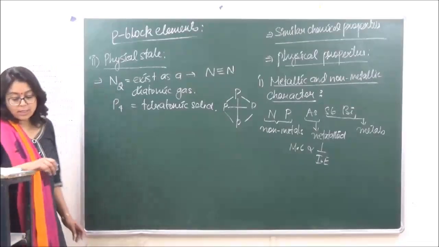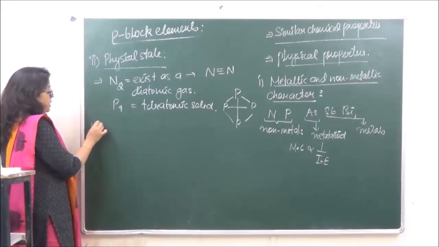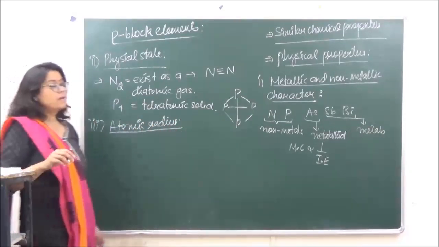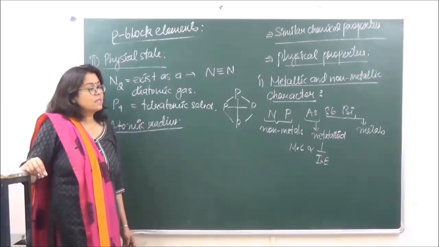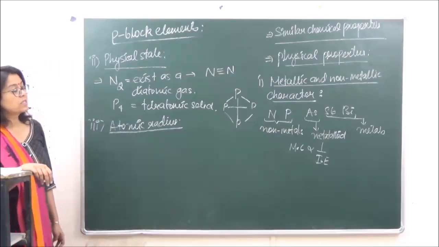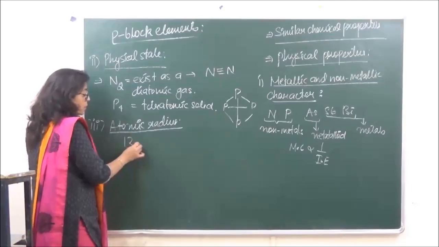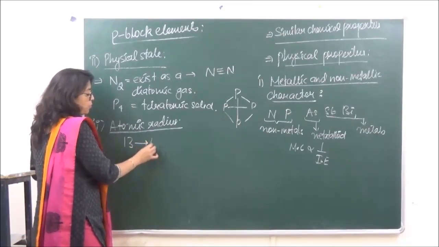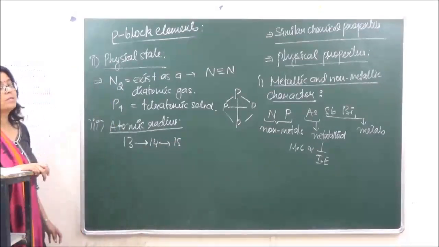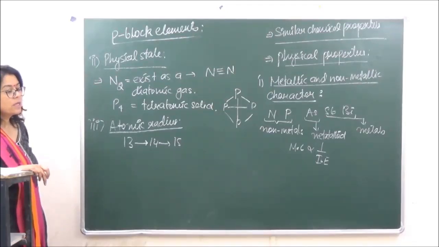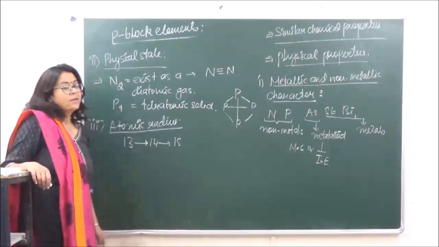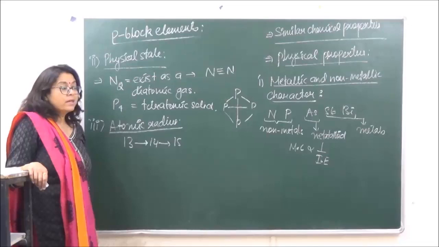Then let's go on to the next, third property: atomic radius. Now when we are discussing the atomic radius, let's compare it with group 13 and group 16. When we go from group 13 to group 14 and then to group 15, the atomic radius will keep on decreasing.